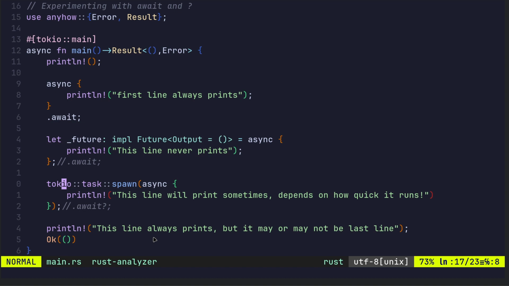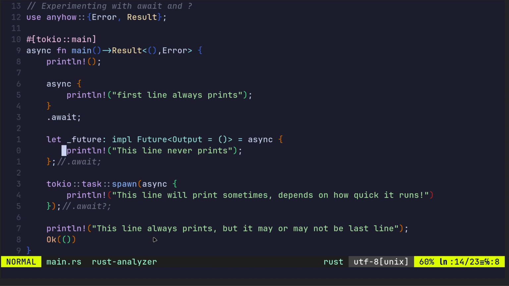Tokio task spawn. This line prints sometimes based on how long it takes to run. This line prints, but it may or may not be the last line. So it always prints, but it depends on whether this line prints or not.